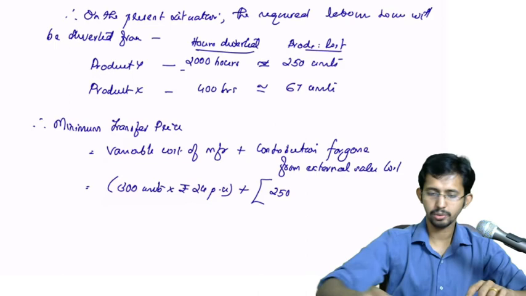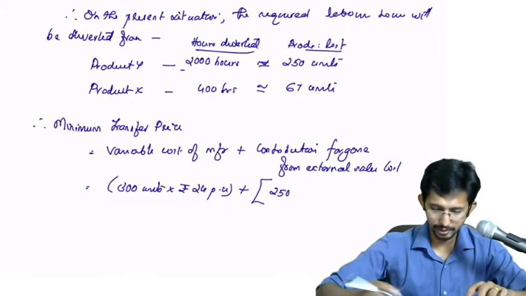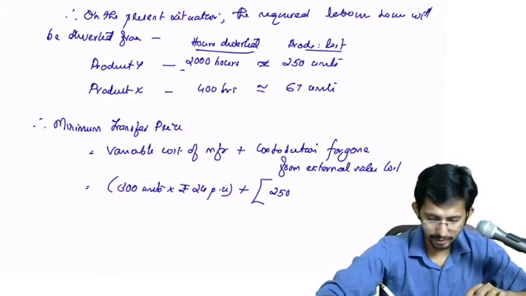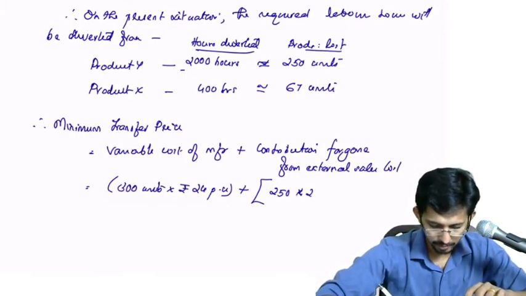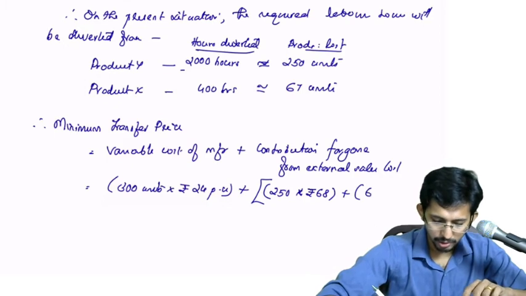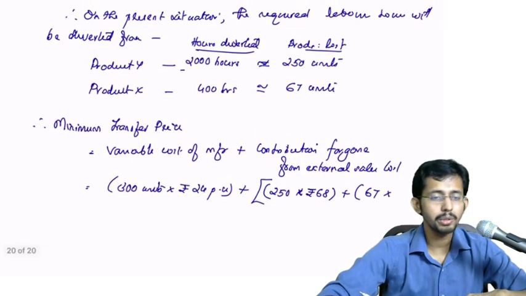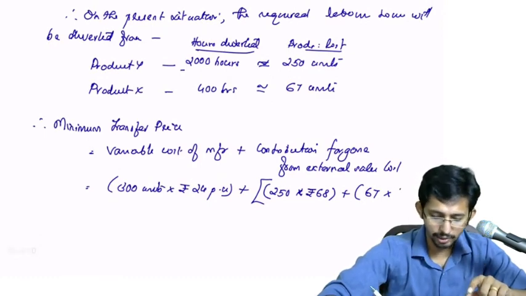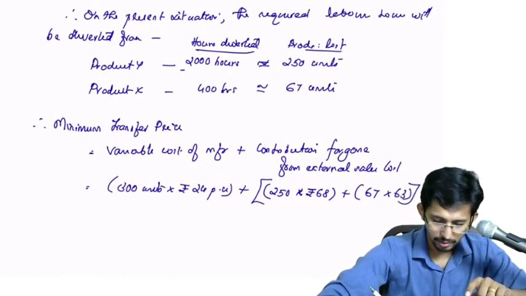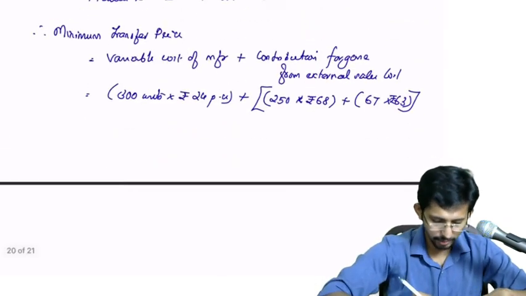And what is the contribution foregone on each unit of Y? That is 68. Plus product X: how many units have you lost? 67 units, into the contribution per unit, which in case of X is 63.